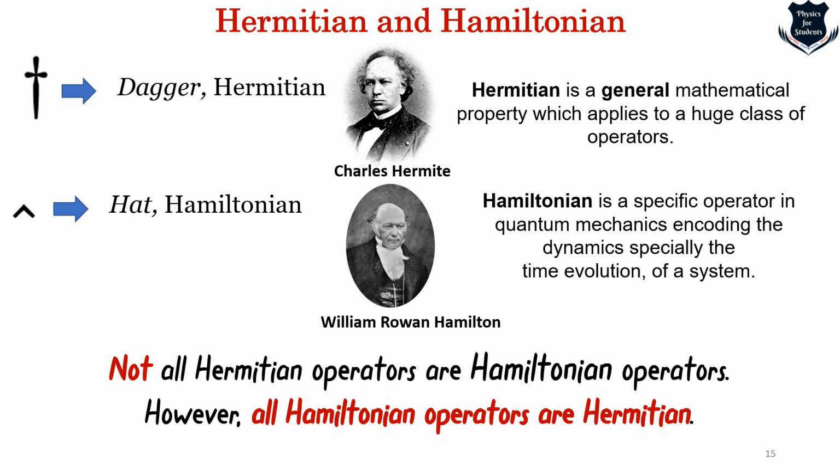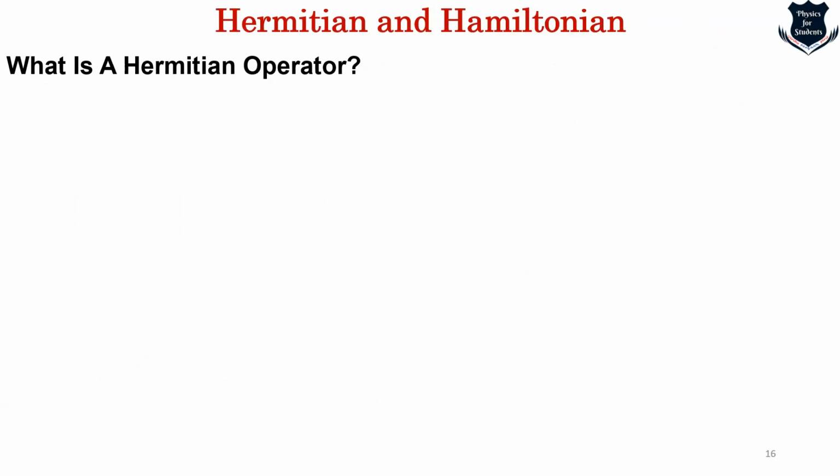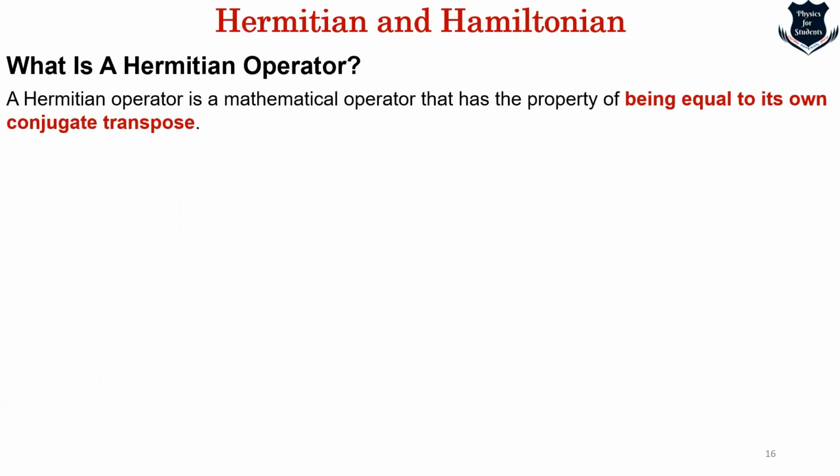So we deal with two operators right now. One is the Hermitian, one is the Hamiltonian. Hermitian is the superclass which consists of a huge class, but it cannot be Hamiltonian because Hamiltonian is a subclass. Hamiltonian falls within the Hermitian, so obviously all Hamiltonian operators are Hermitian. Now this is something very central to quantum mechanics, and we will soon see how important it is. So what is a Hermitian operator? We say that a Hermitian operator is some kind of an operator which has the property of being equal to its own conjugate.